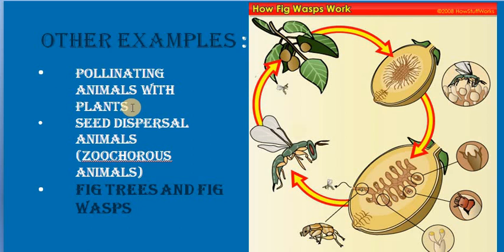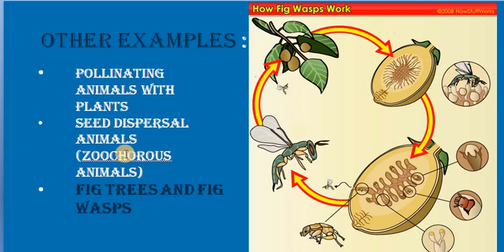The plants will be providing nectar, and to get the nectar they will be attracted by the flowers, and the flowers will be depositing their pollen on the body of the pollinators. When the pollinators are visiting the next plant, the pollination is also being done. So both are benefited, right? The animal is getting tasty nectar, and the plant is getting the pollination done, because it's a very important process in its life.